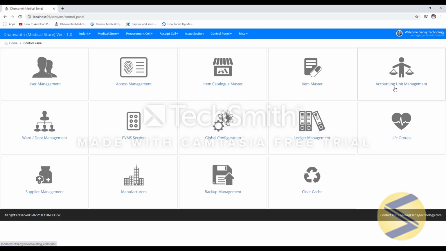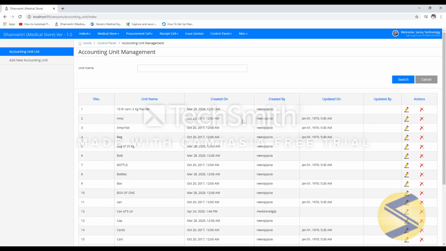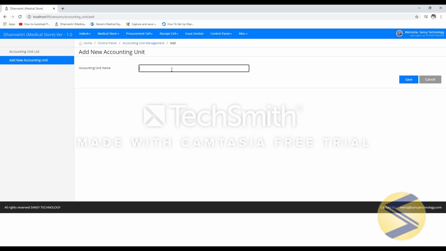Next, accounting unit management. Here we can add accounting units like number, strips, vial, ampule. Most options are already added. In case you wish to add a new accounting unit, you can click on add new accounting unit. Enter accounting unit and click on save button.